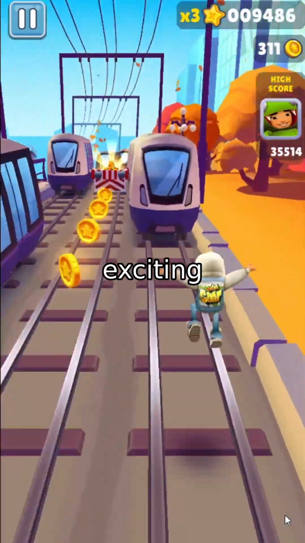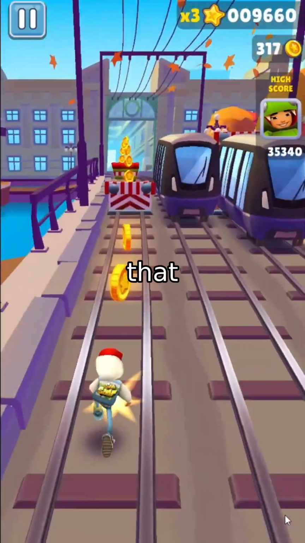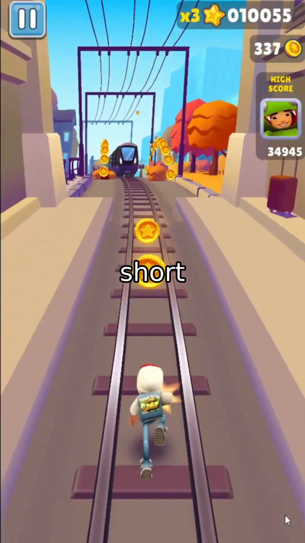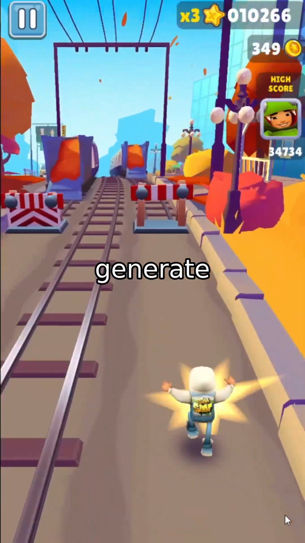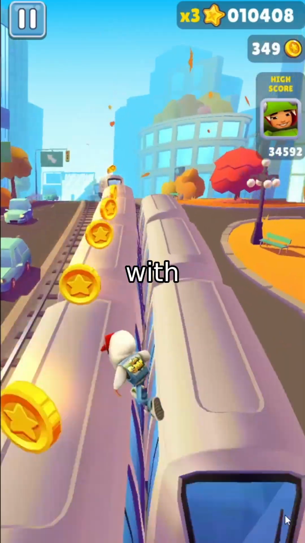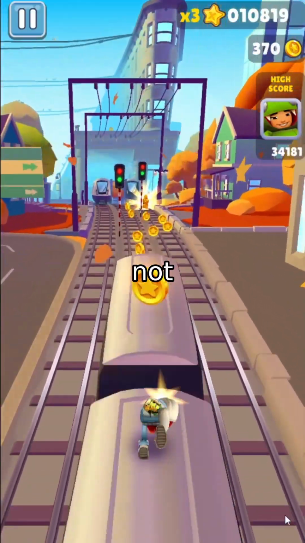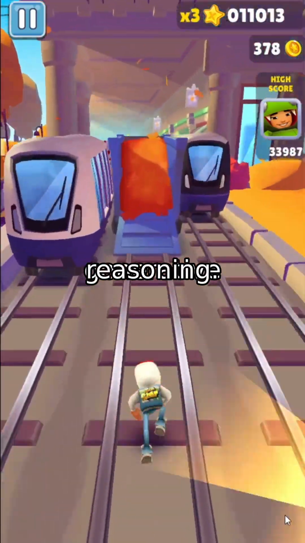And now here's the most exciting leap. Generative multimodal models that don't just answer questions, they create new content. Imagine a model that can watch a short clip of a person struggling with a zipper, then generate a detailed, step-by-step tutorial video with voiceover, text annotations, and even animated overlays. That's not just prediction, it's multimodal generative reasoning.